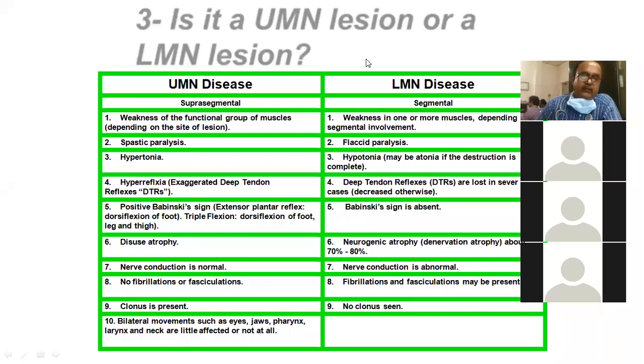In the upper limb and lower limbs, what deep tendon reflexes are you supposed to see? In the upper limb, the biceps jerk, triceps jerk, and supinator jerk. In the lower limbs, you are supposed to see the knee jerk and ankle jerk. Grade 3 reflex is what we call hyperreflexia. Grade 4, where there is clonus, we call grade 4. So you are supposed to examine the nutritional bulk of the muscle mass, then tone in the upper limb and lower limb, next motor power examination, then reflexes in the form of superficial reflexes and deep tendon reflexes.